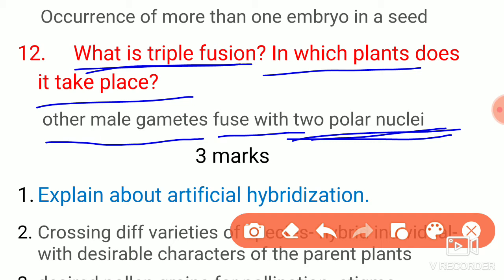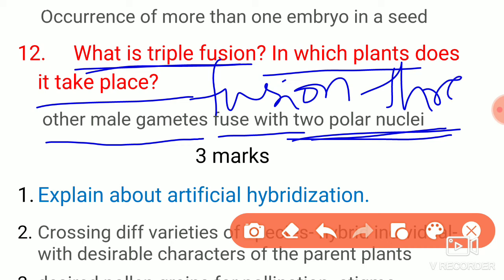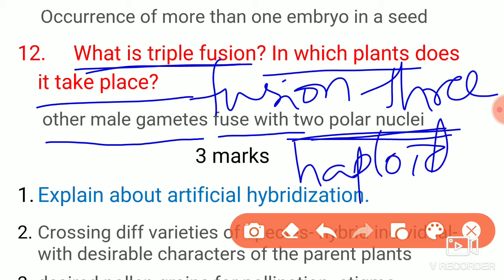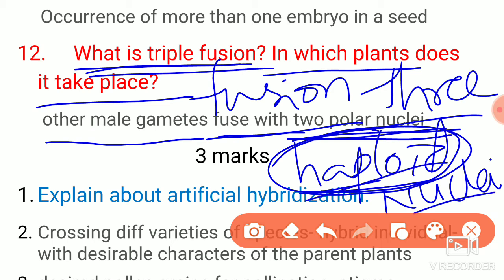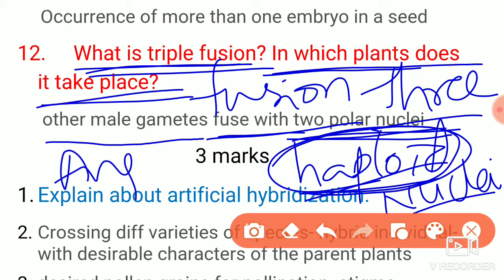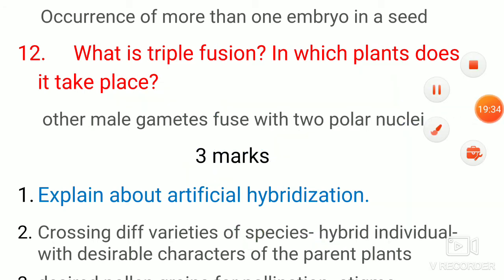Or you can write, the process of fusion of 3 haploid nuclei. Haploid is very important. If you forget to write haploid, the answer will not be valid. The fusion of 3 haploid nuclei is called triple fusion. In which plants does it take place? Answer is angiosperms, that you have to write.